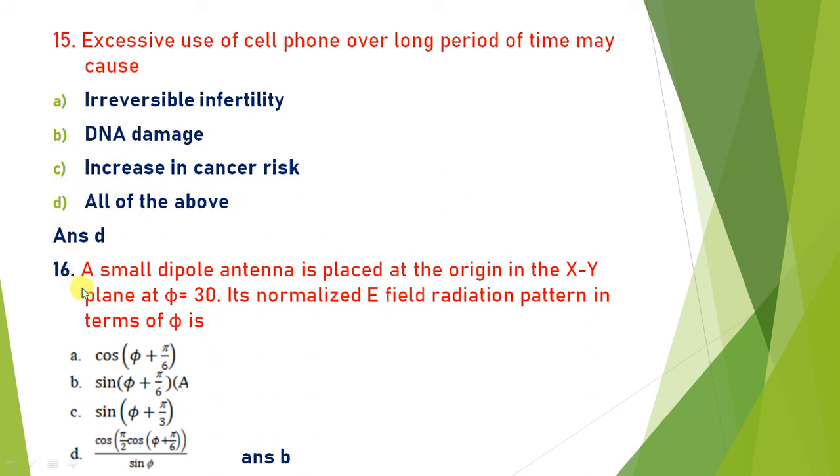A small dipole antenna is placed at the origin in the XY plane at phi equal to 30. Its normalized E radiation pattern in terms of phi is? Generally the normalized E field radiation pattern of a dipole antenna is given by sine of theta plus phi, where phi is given as 30, which is equal to pi by 6. So the E field pattern is equal to sine of phi plus pi by 6. So the answer is B.